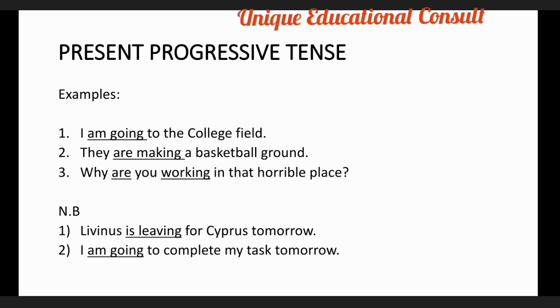Livinus is leaving for Cyprus tomorrow. She is still in her house in her hometown for now, but tomorrow she's leaving for a place. So "is leaving" there is underlined to show what? Future action, or something that is planned to be done in the future.